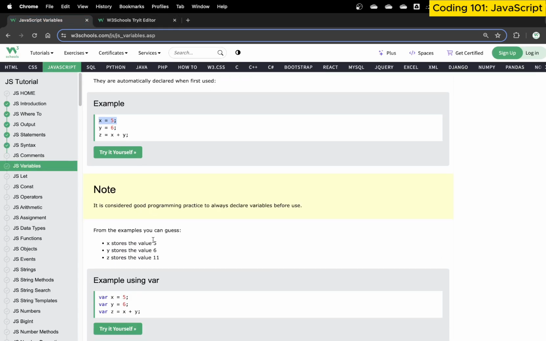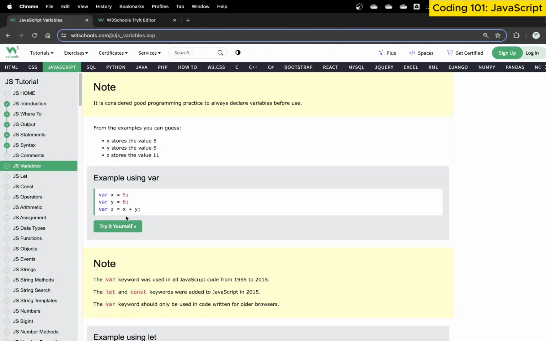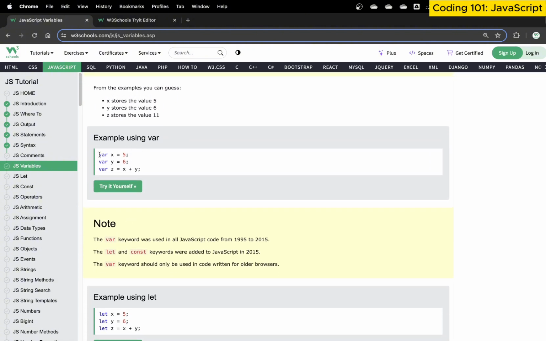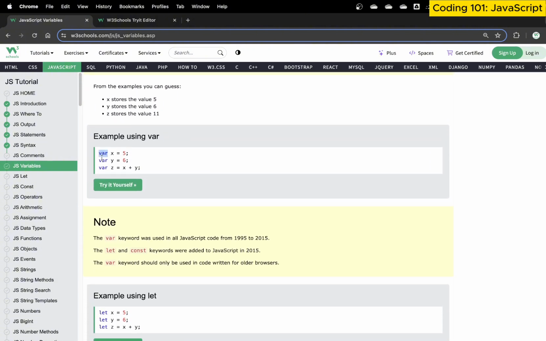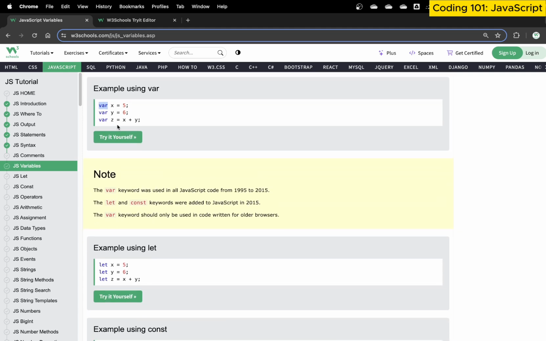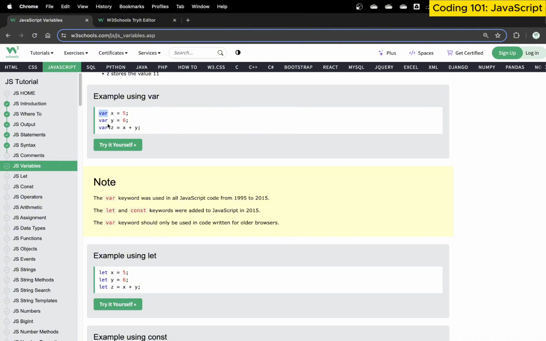Then we use something called var. When we use var, we basically provide var as a prefix, and from the example you can guess what it does. var is what we refer to as a reserved word, a keyword. It lets JavaScript know that you are creating a variable, whether it's an integer, byte, character, short, float or long, it doesn't really matter. var will basically create a variable in JavaScript that allows us to save this value